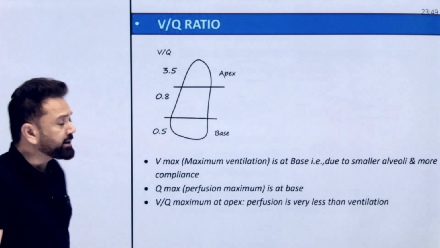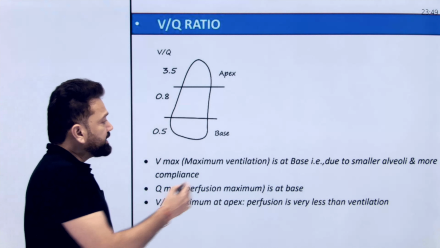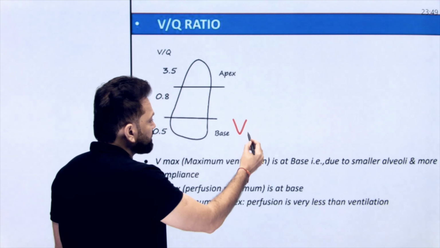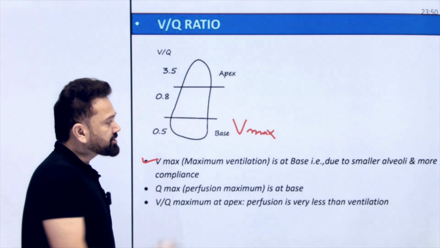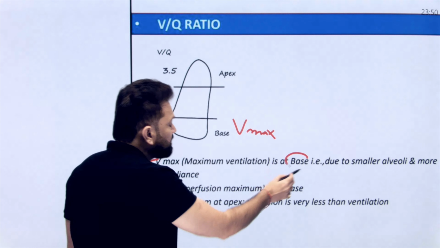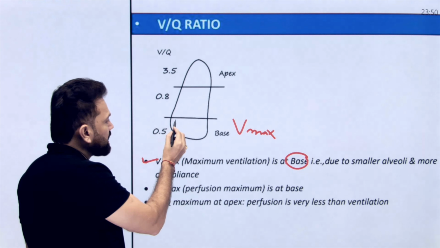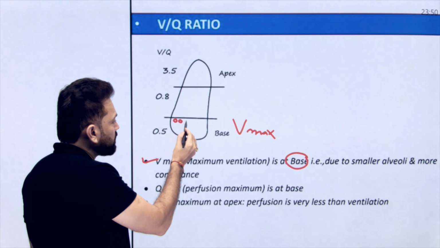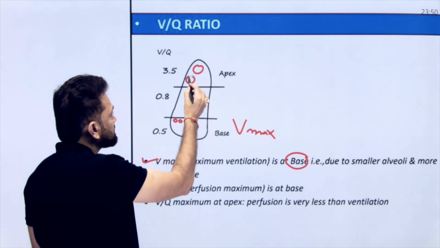Now V by Q ratio, but before V by Q ratio, let me ask you, ventilation is maximum at the apex or base? What do you think? Ventilation is maximum, answer is at the base. Why is ventilation maximum at the base? Because alveoli are smaller. We have smaller alveoli at base, larger alveoli at the apex.